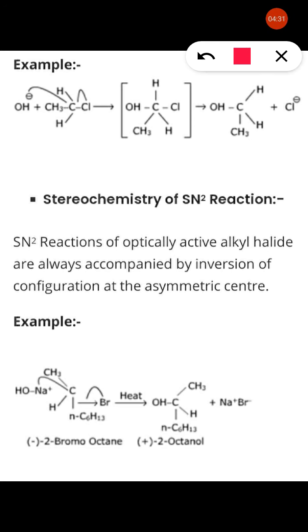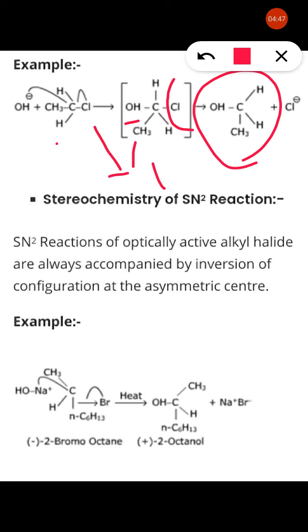Now see here, same example, this is the molecule. Here OH attacks to form a bond while the Cl is a leaving group, it is eliminated, and that is the product formation. So this is the leaving group L, and this is the nucleophile that attacks, and the leaving group is liberated out. So this is the example of inversion, that is in case of an SN2 reaction.